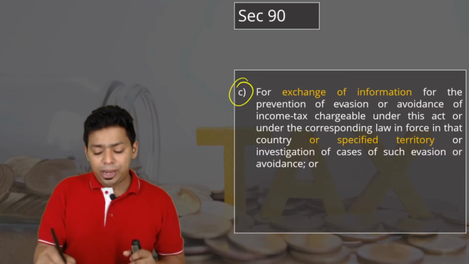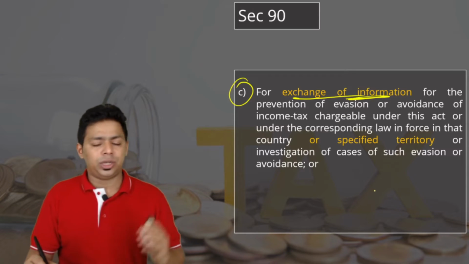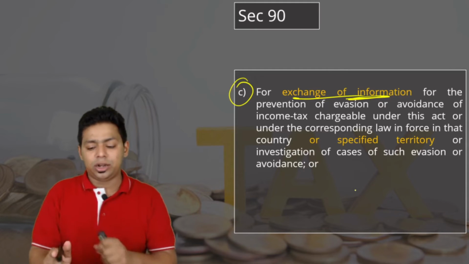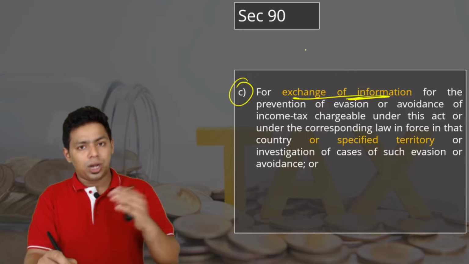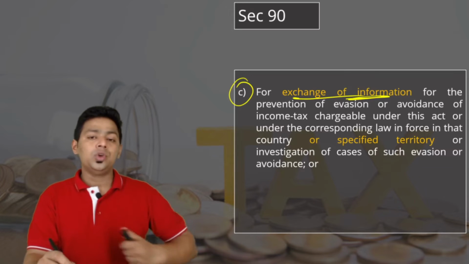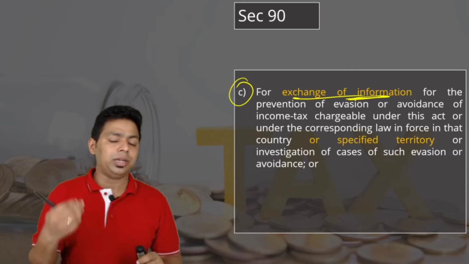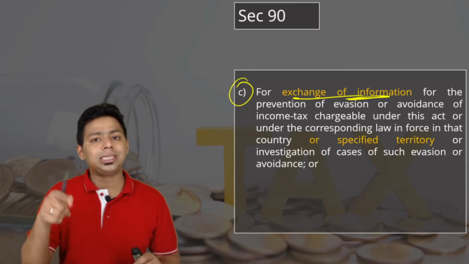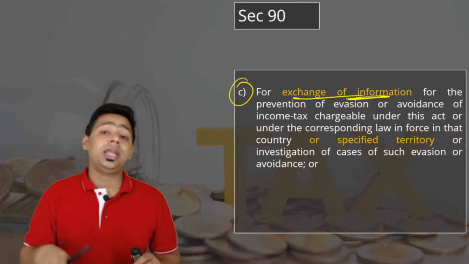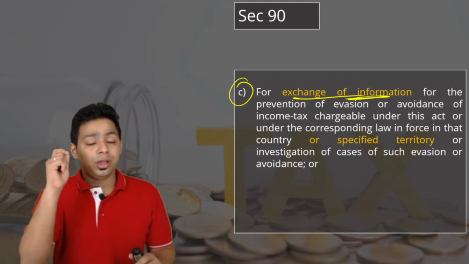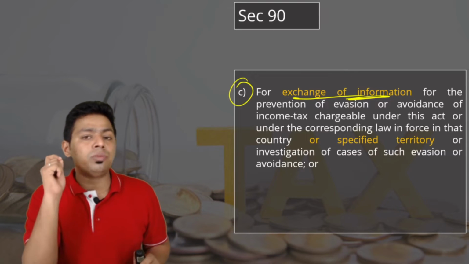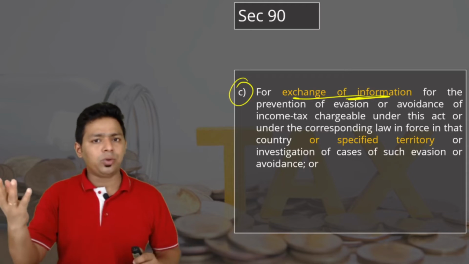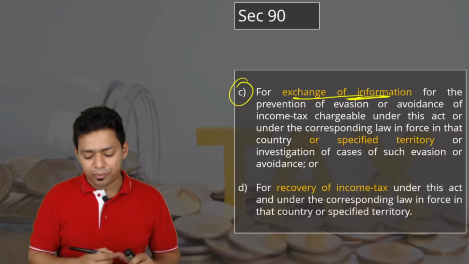So DTAA provides for exchange of information. It is not only double taxation relief, but one country agrees with another country: you provide information to us, we will provide information to you. So it's a mutual agreement that we will definitely share the information with each other, and Switzerland has signed this DTAA now, so they are ready to share the information. Therefore, Swiss bank is no more secure for Indians to park their money in Switzerland. Earlier it was there, but right now they don't have this particular power.